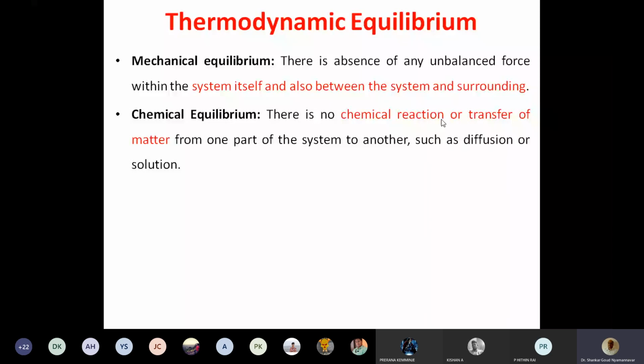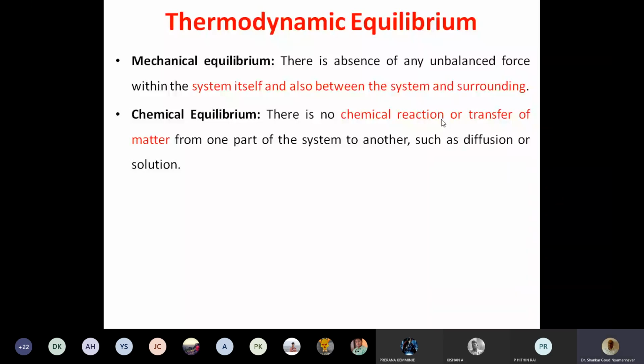As it moves, rises, it disperses, it diffuses, and later you don't see that smoke because it disperses in the air, right? In the gases also, mass diffuses. So there should not be any diffusion. There should not be any diffusion means there should not be any concentration gradient, right? There should not be any concentration difference.